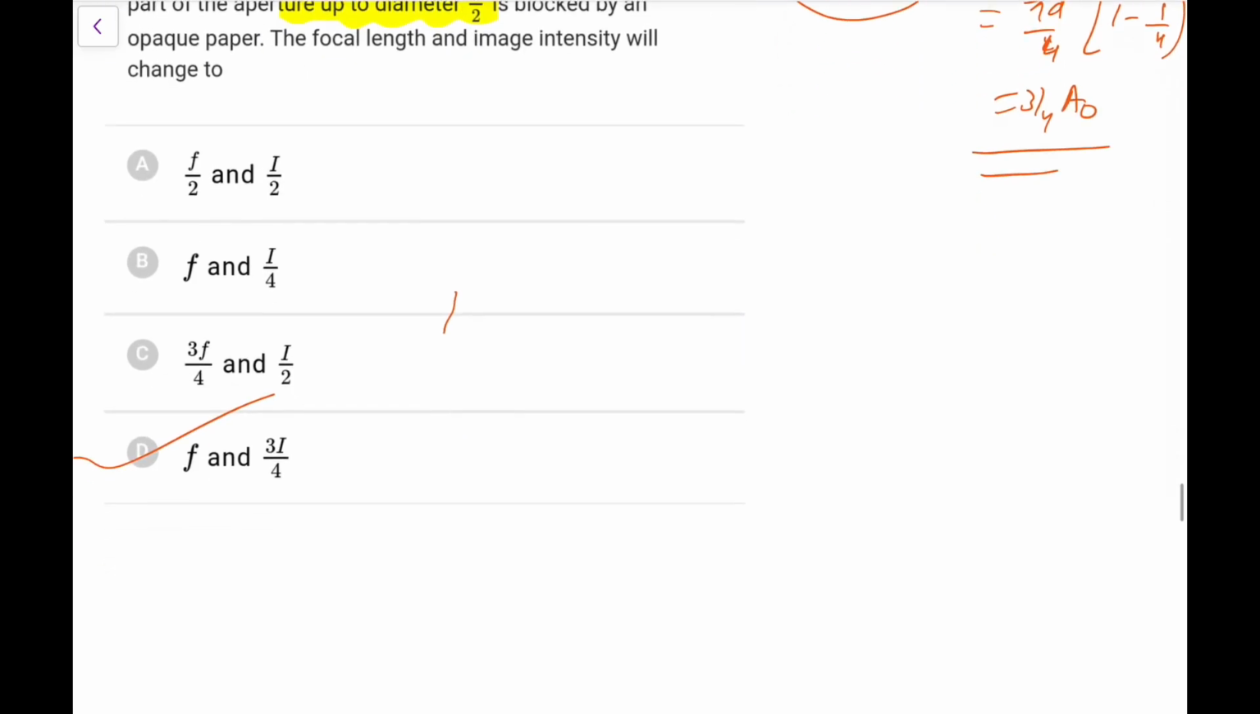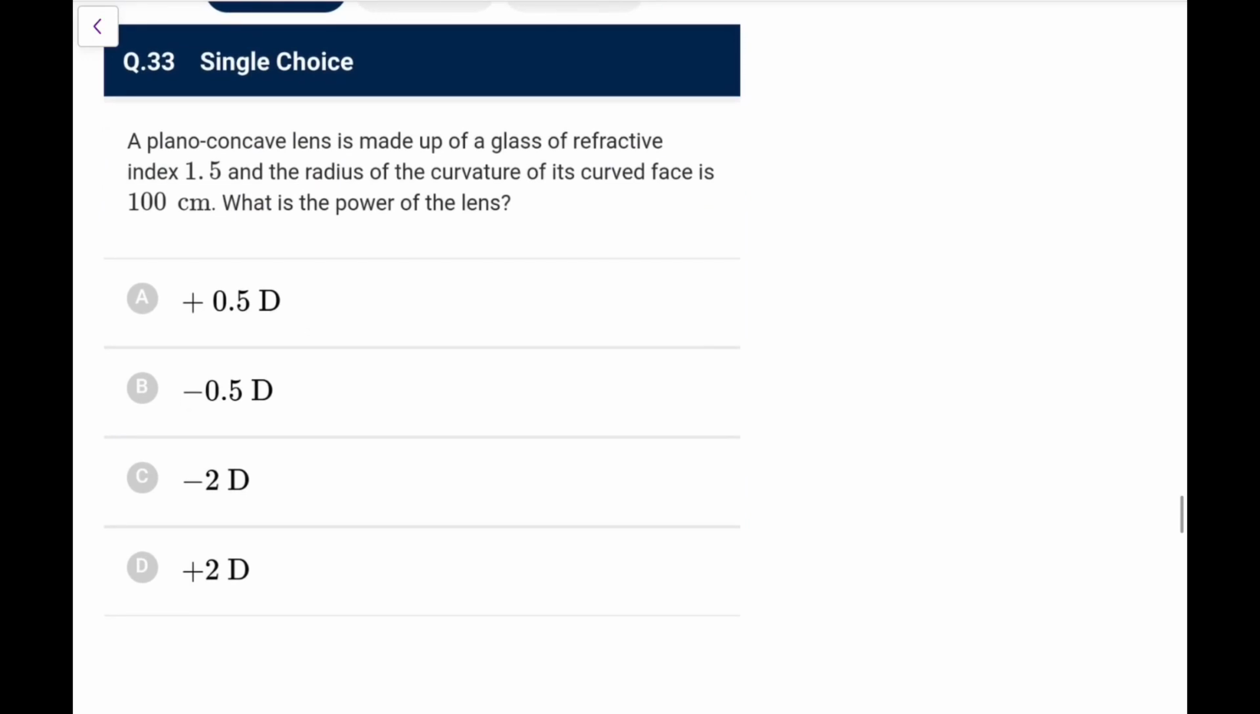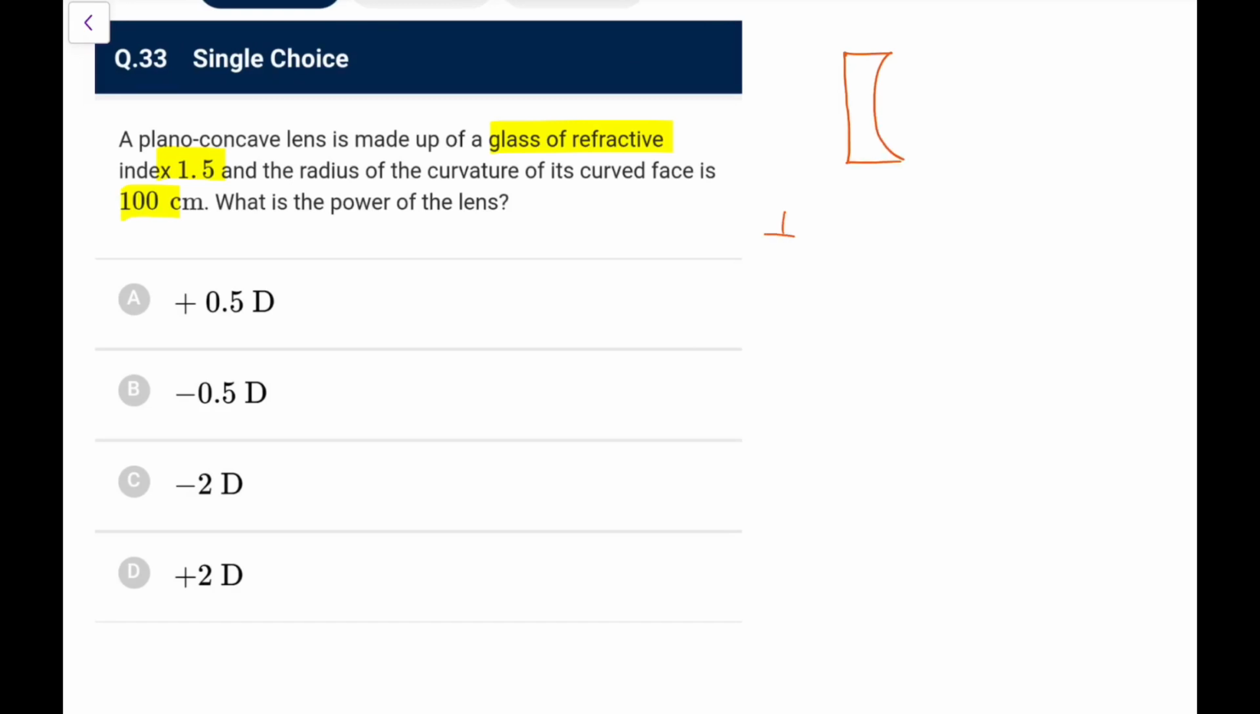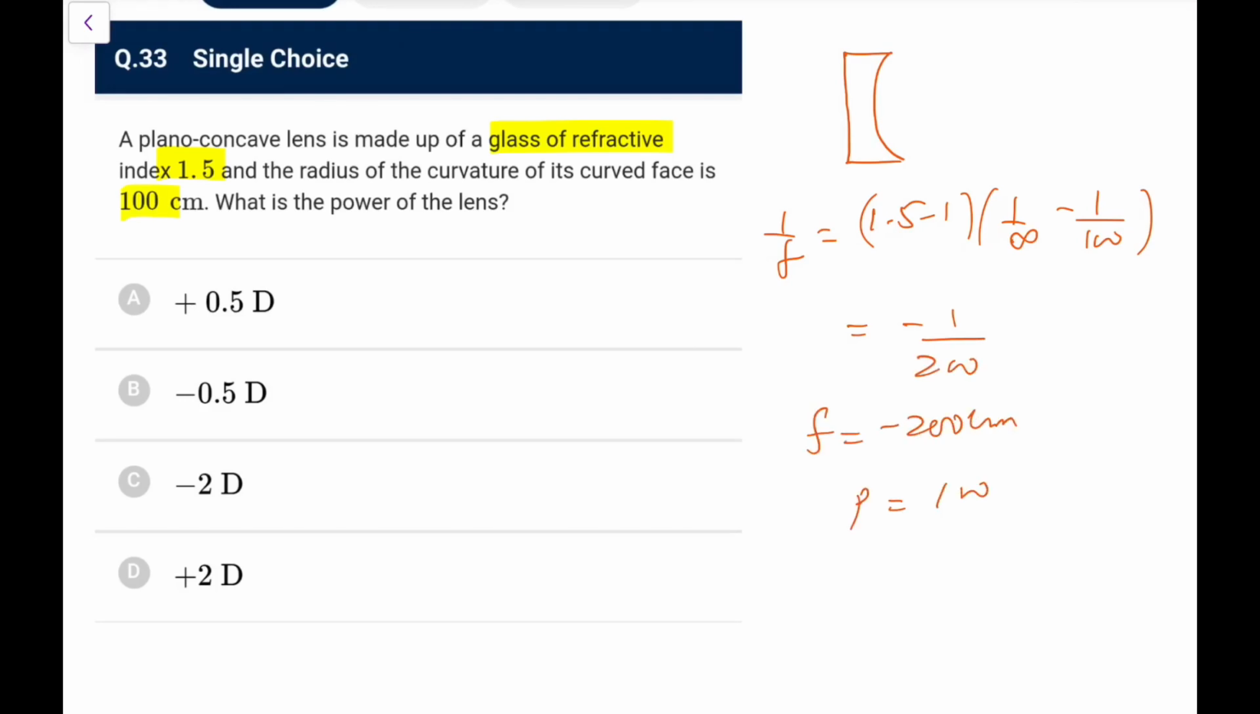That's a very common question. You must have seen such. A plano concave lens made of glass of refractive index 1.5, radius of curvature of its curved surface is 100 centimeters. Find the power of the lens. Now plano concave means like this. So I will write 1 upon f is (1.5 minus 1) times (1 upon infinity minus 1 upon 100), so it comes out as minus 1 by 200. So focal length is minus 200 centimeters. So power would be 100 by f, that is 100 upon minus 200, that is minus 1 by 2 diopters. Go for option B now.